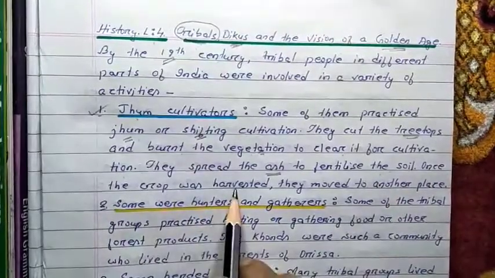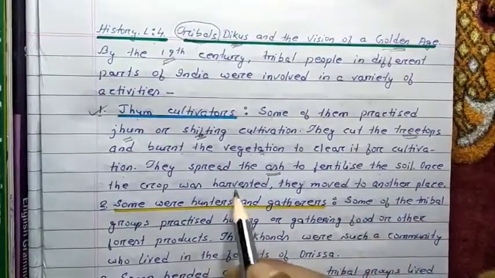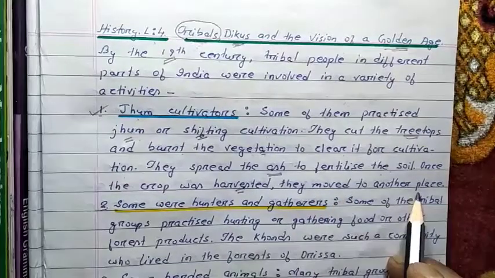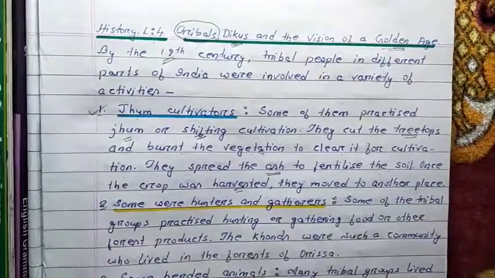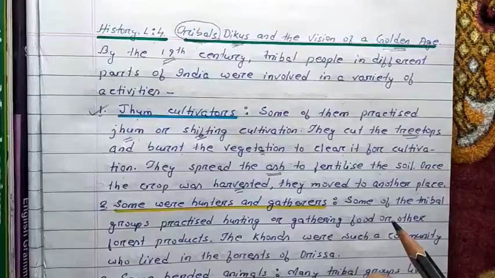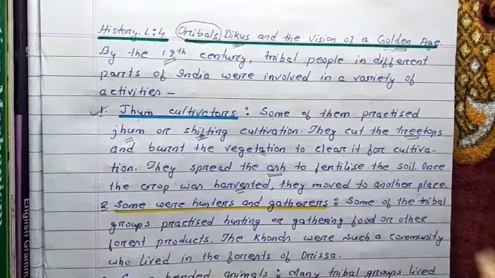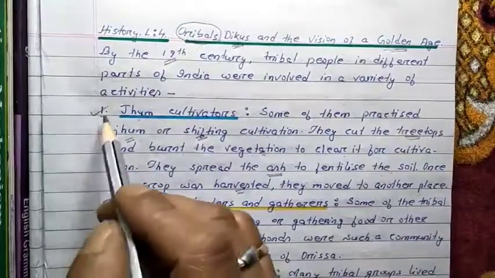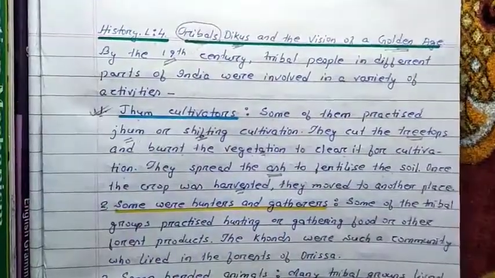Once the crop was harvested, they moved to another place, and again in that place they would cut the vegetation, burn it, and cultivate different crops. That's the meaning of jhum cultivation.